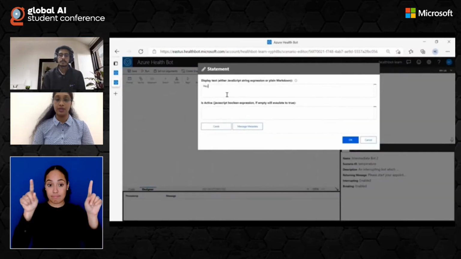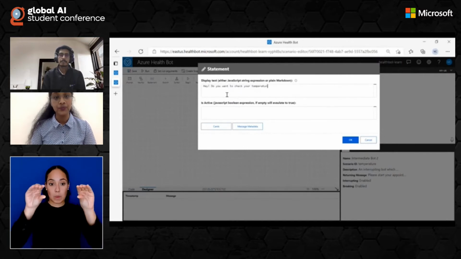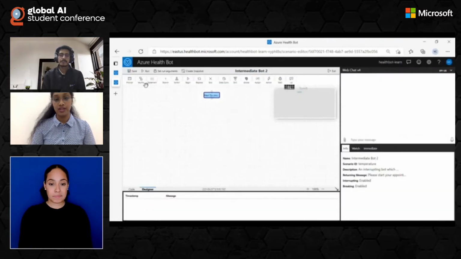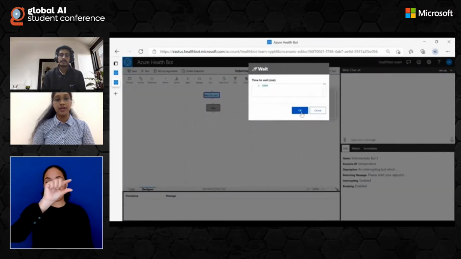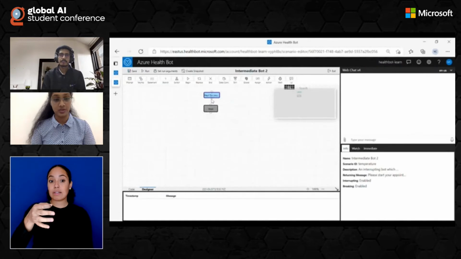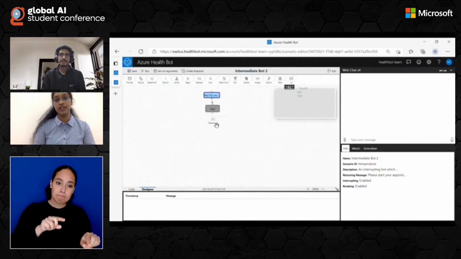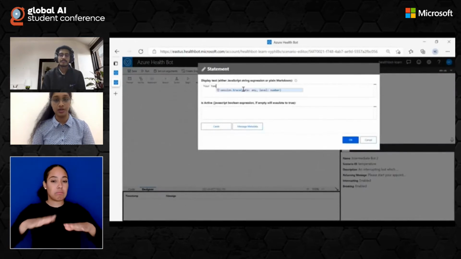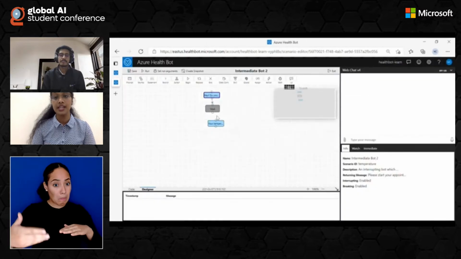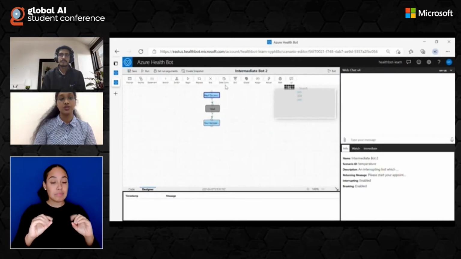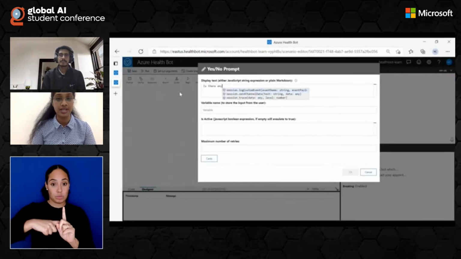And here we will have to start with a statement box, asking them if they want to check their temperature. And just to make it look real, I'll be adding a small wait time for this. So here I'm adding a 3000 milliseconds wait time, which is 3 seconds. And after the wait time, I will be giving out a dummy value to the users, because as of now, we're not connected with any database to actually check the temperature. So we're giving out a dummy value. The temperature is XYZ. I'm just giving it out in a statement box.